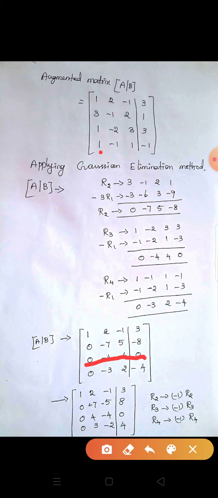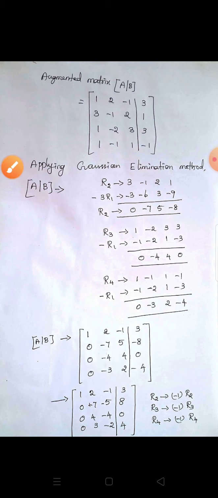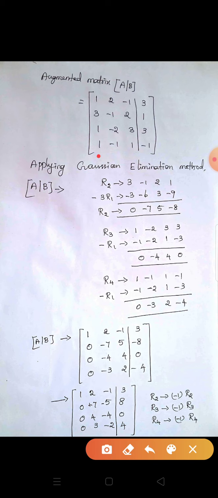Now R4. Listen, in R4 the first element is 1, so comparing with R1, here 1. So R4 - R1. First we write R4, next we write -R1, and adding these two rows: 1 - 1 = 0, -1 - 2 = -3, 1 + 1 = 2, -1 - 3 = -4. Now we are going to write it in R4.